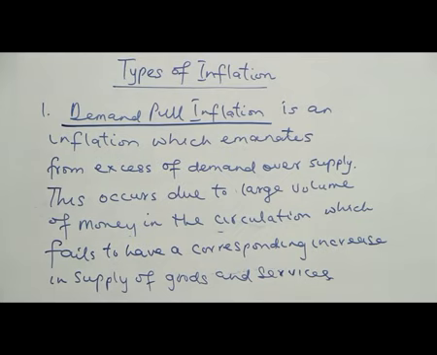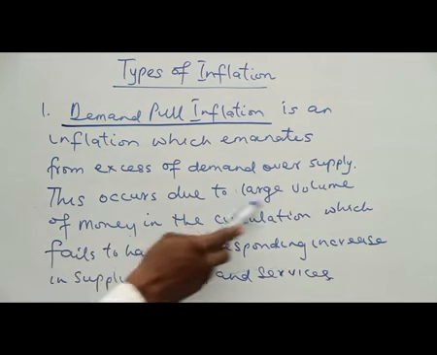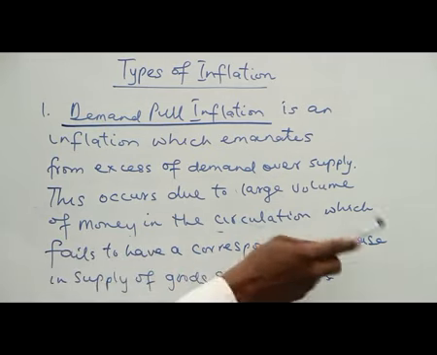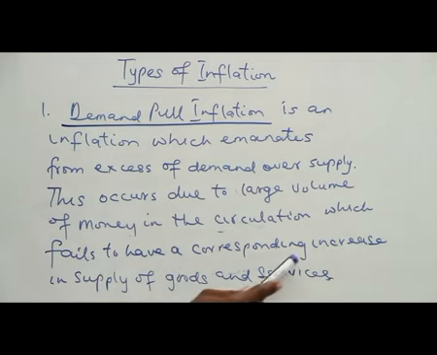So if there is no increase in supply of goods and services, and there is an increase in the volume of money in circulation, people will use this money to buy few commodities. That is, large money will be used to buy few commodities. Then we are talking about demand pull inflation. That is why I said it occurs due to a large volume of money in circulation, which fails to have a corresponding increase in supply of goods and services. So that's what we call demand pull inflation.